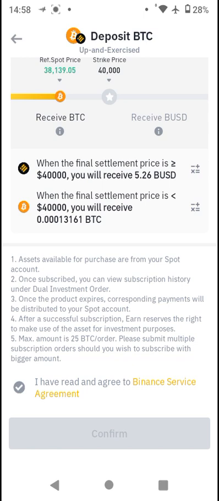So you need to know that the assets available for purchase are from your spot account. Once subscribed, you can view your subscription history under the dual investment order. Once the product expires, corresponding payments will be distributed to your spot account. The maximum amount is 25 BTC per order. Please submit multiple subscription orders should you wish to subscribe with bigger amounts. So if you wish to subscribe with bigger amounts, you want to click on it and go.